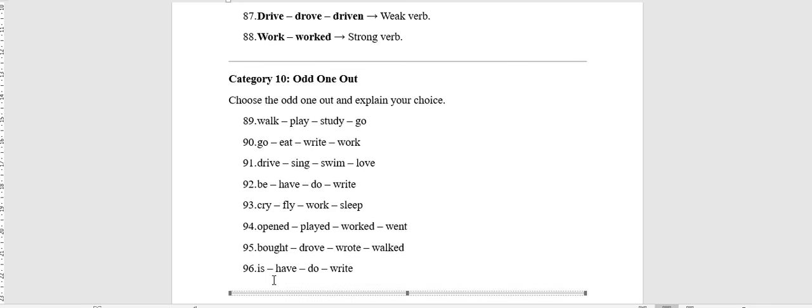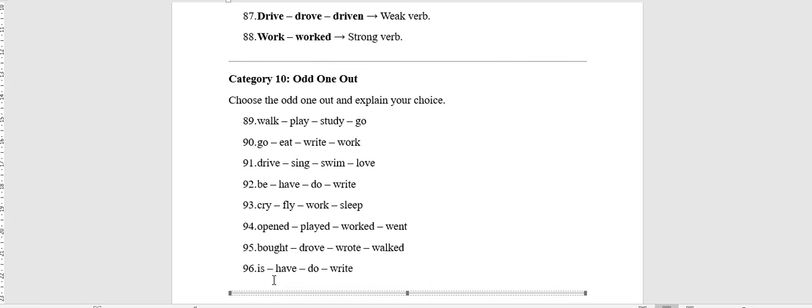drive, sing, swim, love. Okay, love is weak, and the others are strong. 92: be, have, go, write. Oh, that is very clear and easy. The stranger verb is write, as write is a main or lexical verb, but be, have, or do are auxiliary or helping verbs.